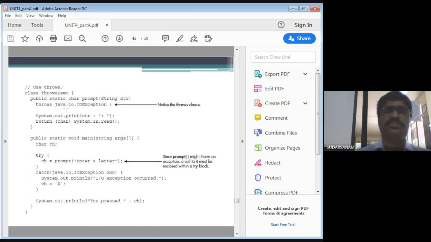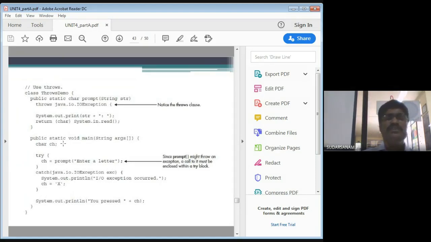Next is throws, you have to write this one, java.io.IOException. Notice it is called the throws exception. Here your exception is available. So you need to write this, then only your program will work, otherwise it will not work. Now System.out.println, enter the string str. So it will display str for your reference. Now return character of System.in.read. You enter some character or enter the string.